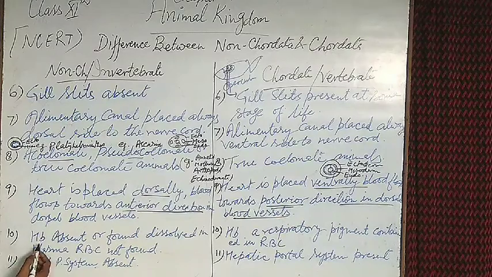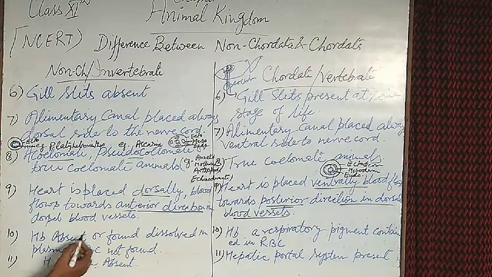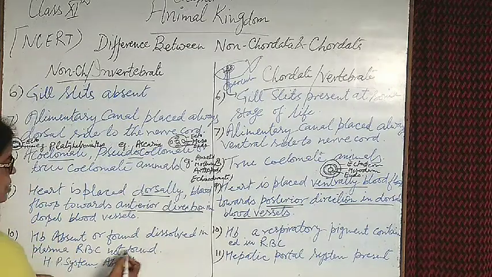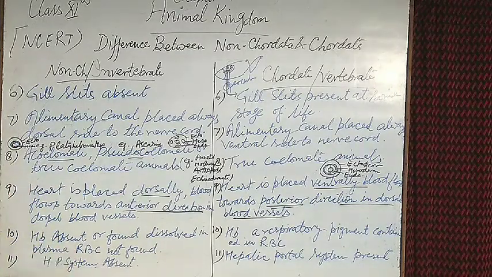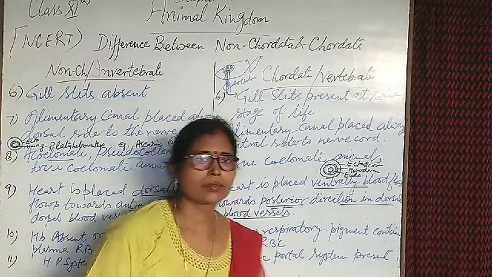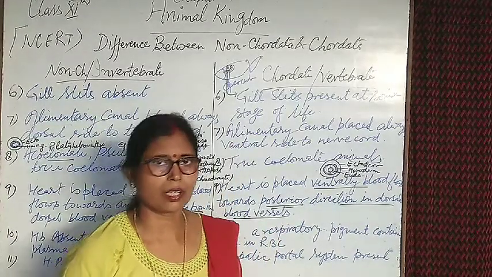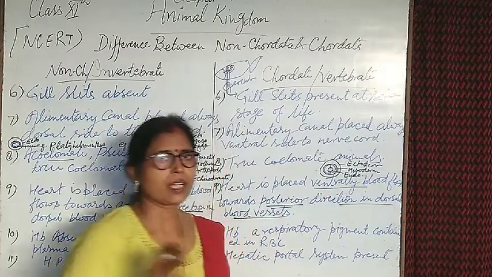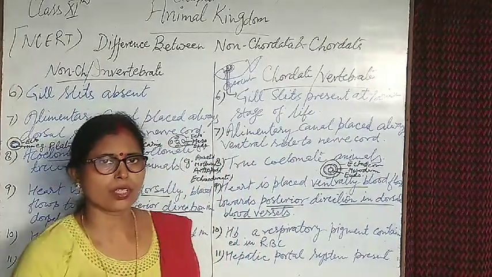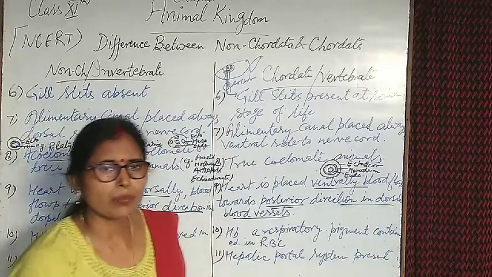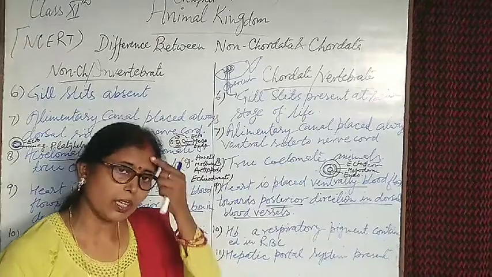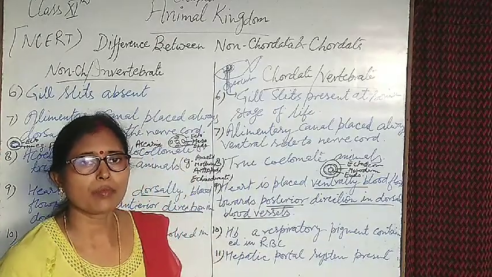And next point, hemoglobin is absent or found dissolved in plasma, RBC not found. You know, like in insects, in cockroach, when you dissect the body, inside are fat bodies, creamish in color, and the blood contains copper, a hemocyanin.